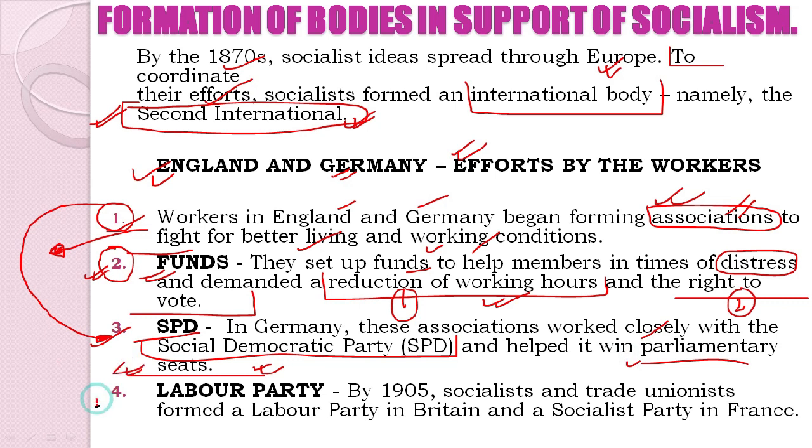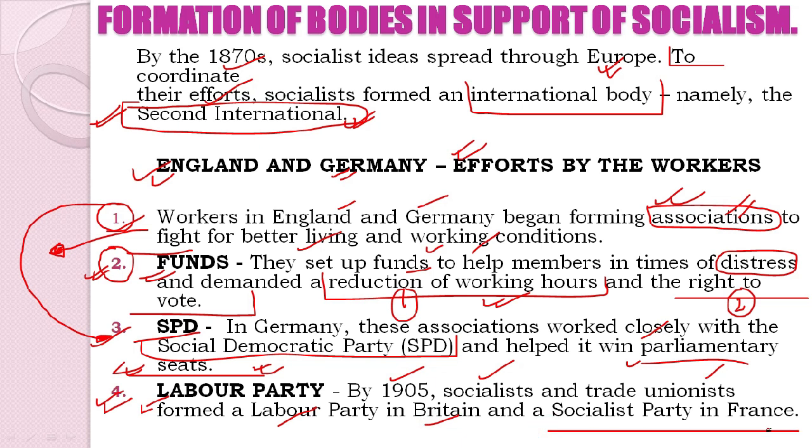In a series of another significant development, we see the formation of Labour Party. As the name suggests, you can easily figure out what this party was all about. So we see that by 1905, socialists and trade unionists formed a Labour Party in Britain and a Socialist Party in France.